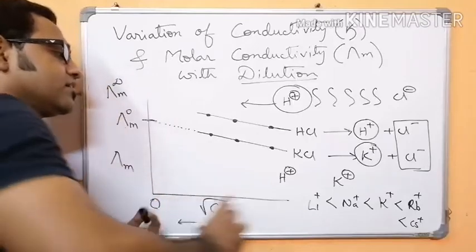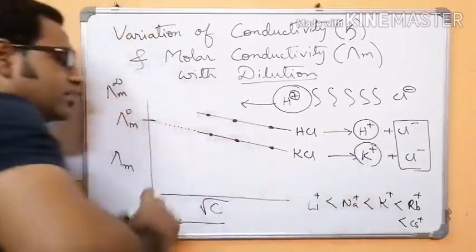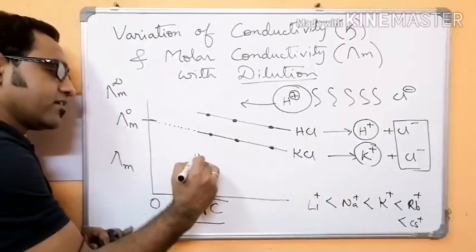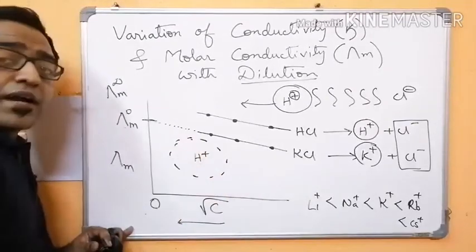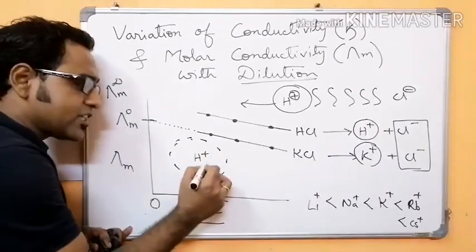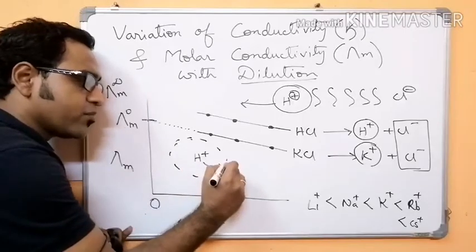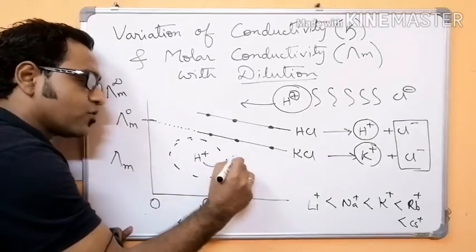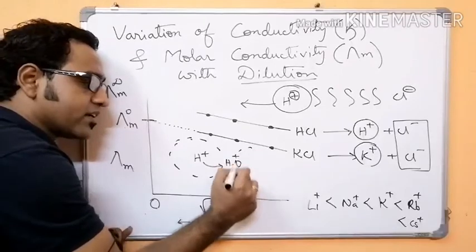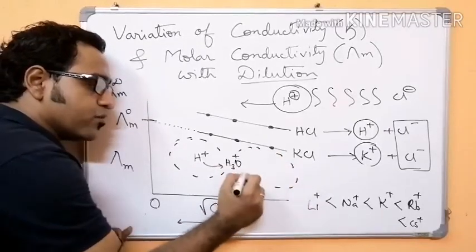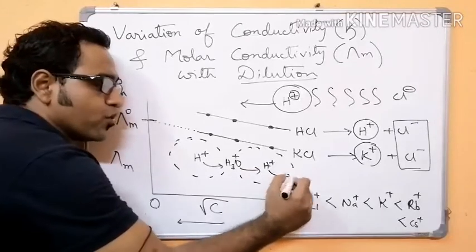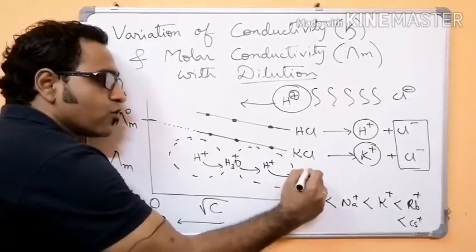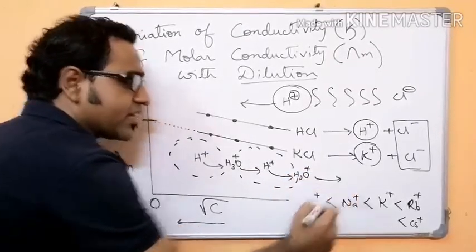This is because this H plus ion gets solvated by water molecule. This H plus combines with the water molecule to form H3O plus. The next moment it moves on as H plus, the next moment as H3O plus. Like this it moves.